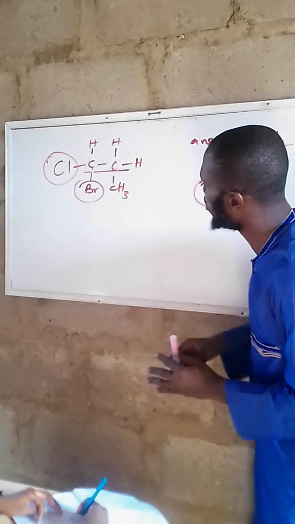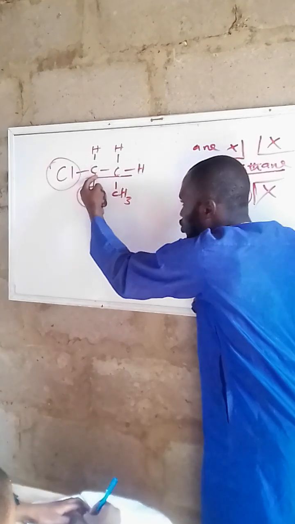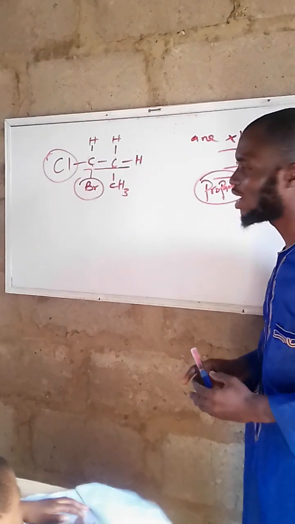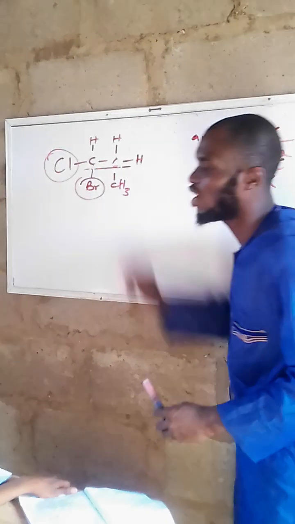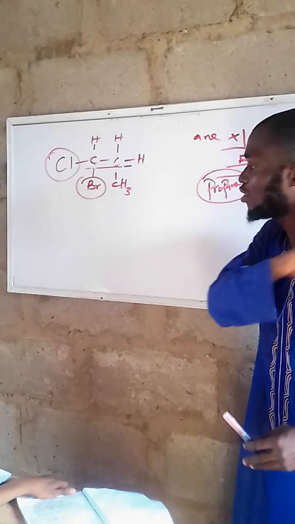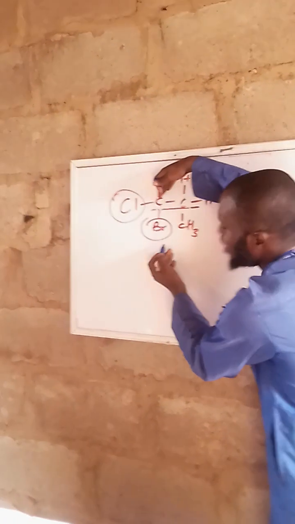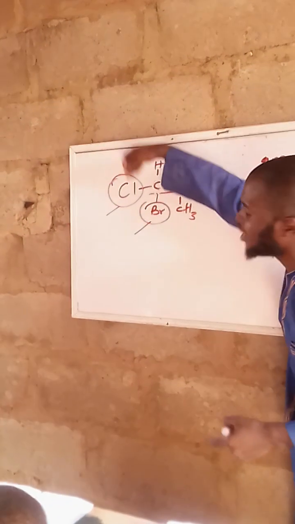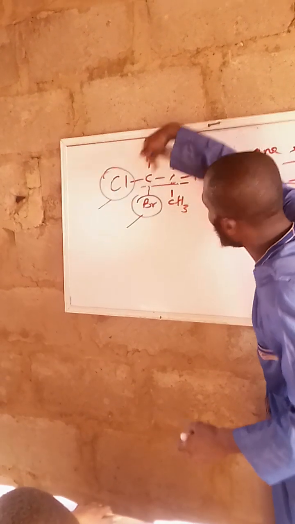Now, what is the next thing? Are we to count like this, 1, 2, 3, or should we start counting like this, 1, 2, 3? How would that be? Can someone tell me from that angle? Godwin, how are we going to start? Like this, 1, 2, 3, right? That is nice. I think those watching too know how we arrive at starting counting from here. Check, where is our substituent? We have B and C, bromine and chlorine. Naming alphabetically, there is another rule: B comes before C.